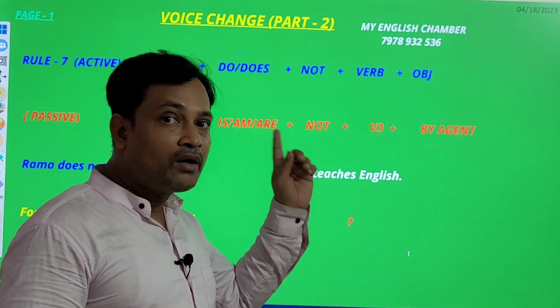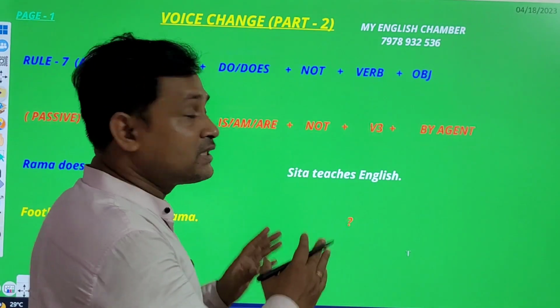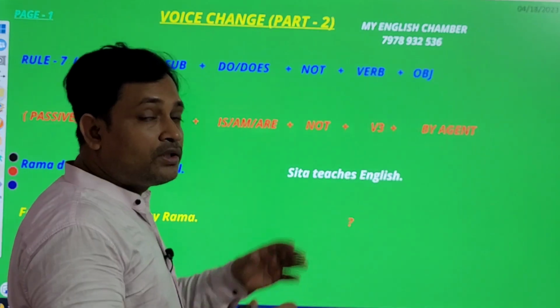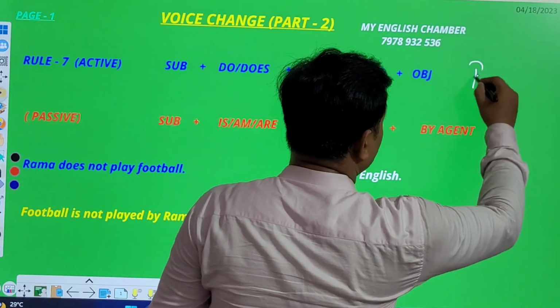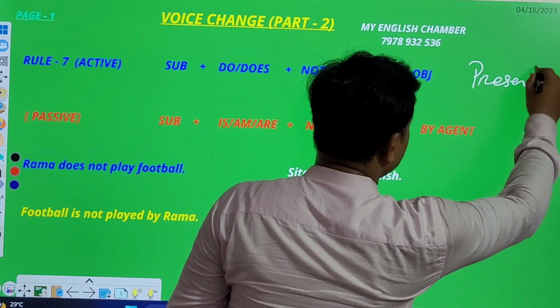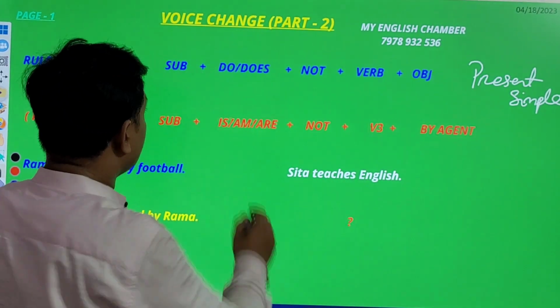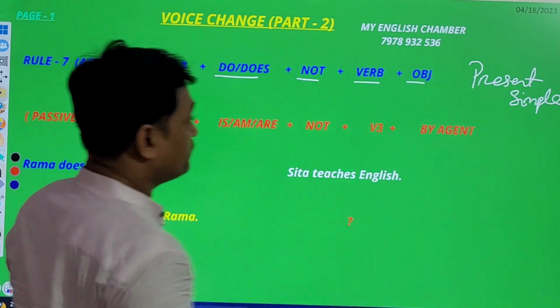Today we learn rule number 7. We have already discussed 6 rules of voice changes. Now let's see rule number 7. This rule tells us the negative statement of present simple. What? Present simple. So what's the rule in active? Subject, do or does, not, verb, then object.